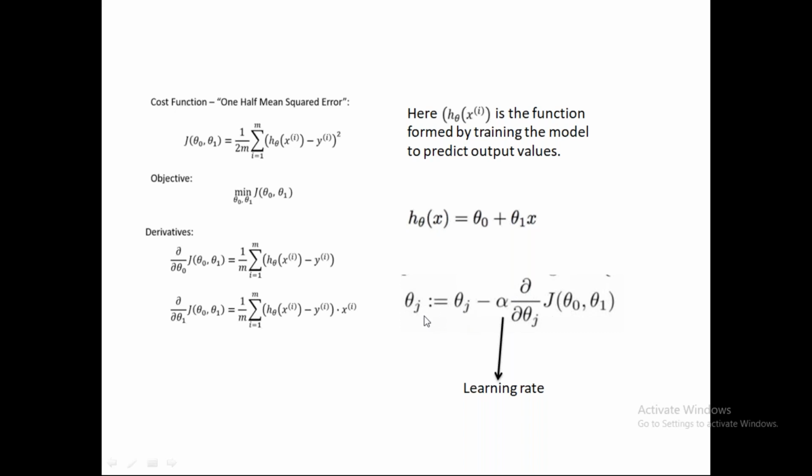Now, when I have to find a parameter, let's say I have to find the theta naught value, then I'll keep theta naught, the half differentiation of the theta naught side of the cost function, and we'll multiply it with alpha and we'll find the new value of theta naught. Now this new value will be substituted here to find a better function for our model.